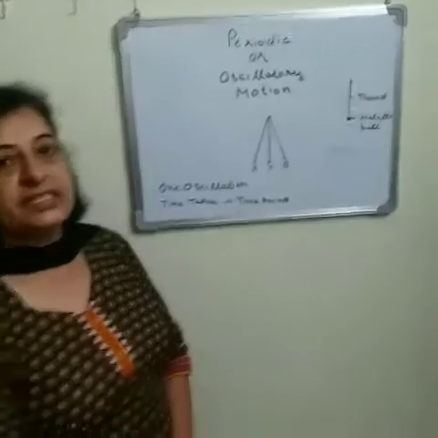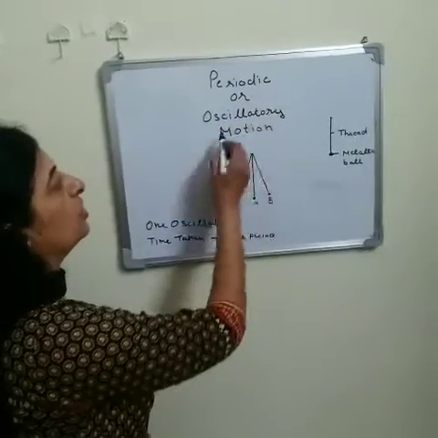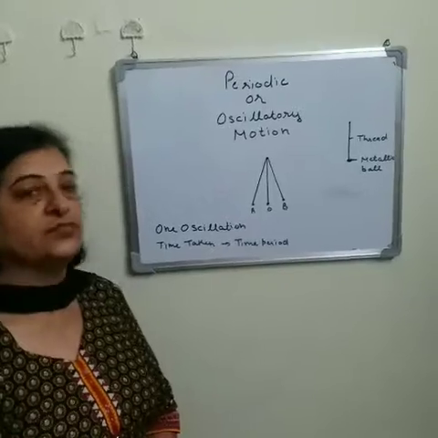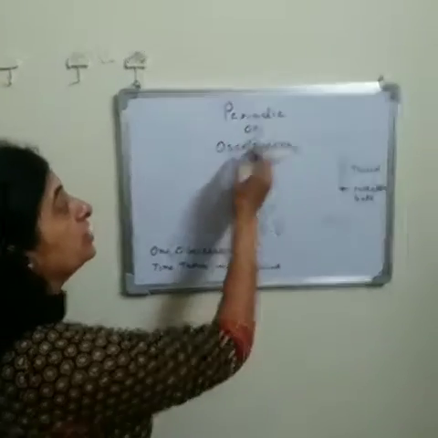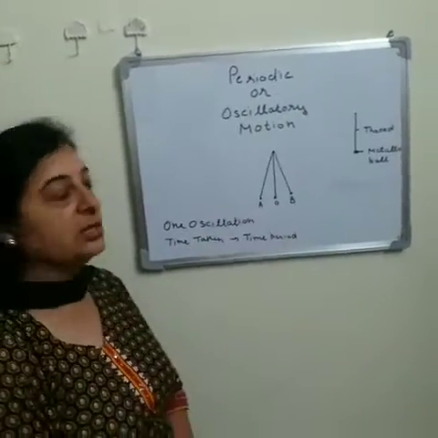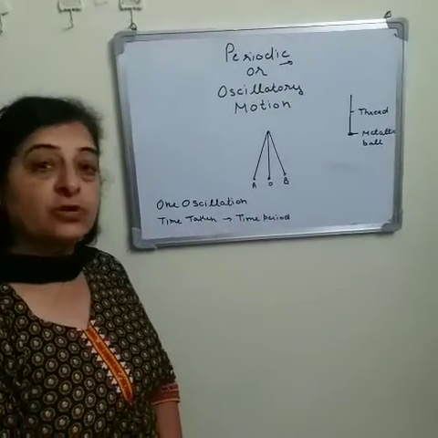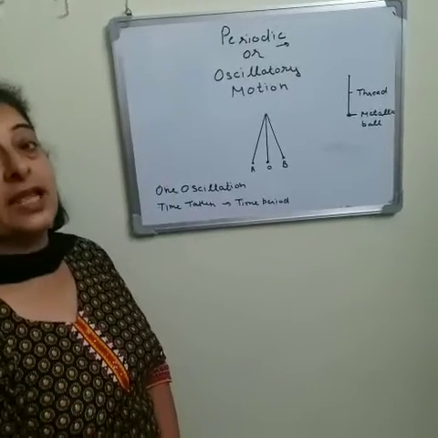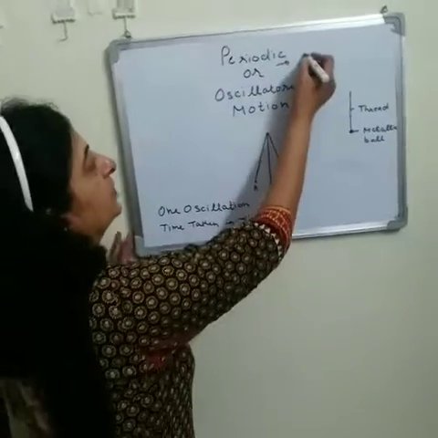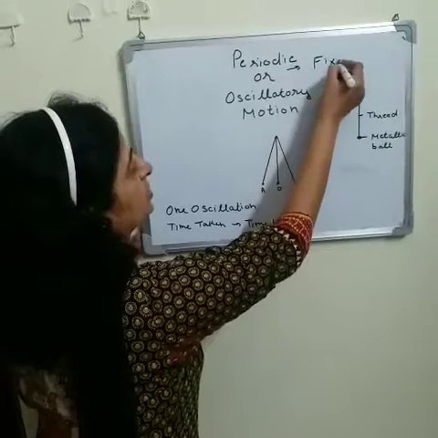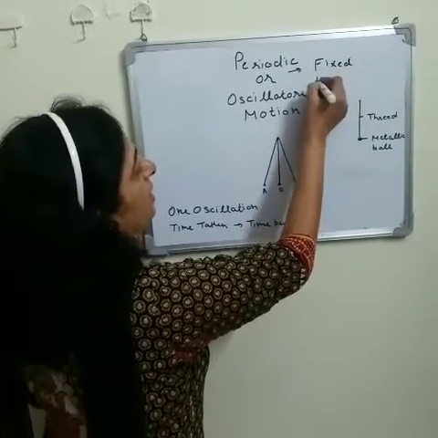Now we will discuss periodic or oscillatory motion. As the name indicates, periodic motion means that motion which repeats itself after a fixed interval of time.